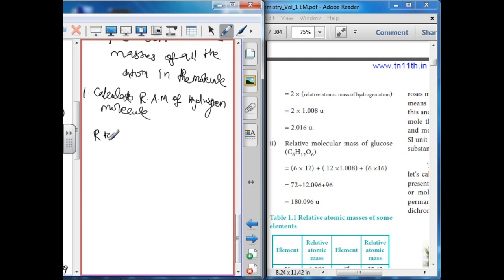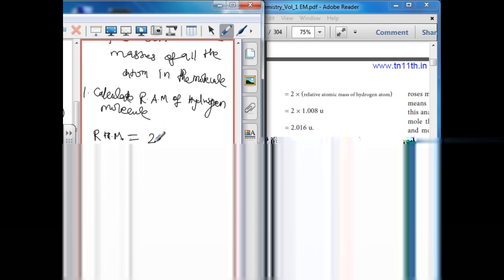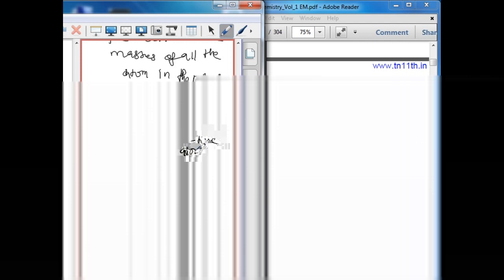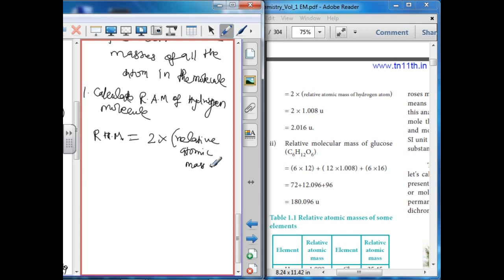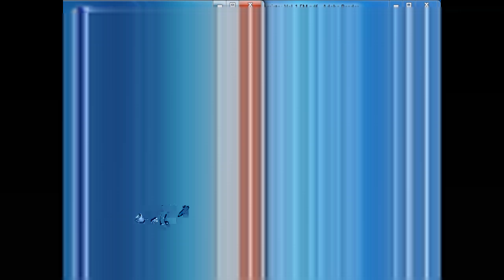A hydrogen molecule has 2 atoms. So relative molecular mass equals 2 multiplied by the relative atomic mass of hydrogen atom, which is 1.008. So 2 into 1.008, the answer is 2.016 U.